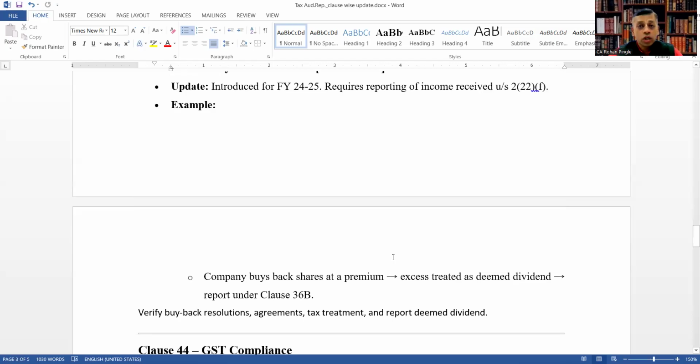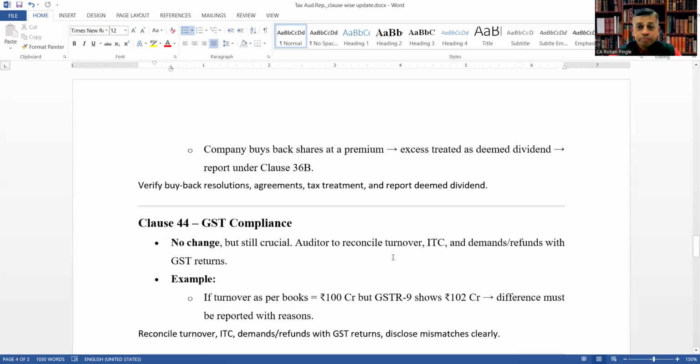Company buyback shares at premium, excess treated as deemed dividend, report under clause 36B. What is important from the auditor's point of view is that when a company buys back shares at premium, that excess will be treated as deemed dividend and needs to be reported under clause 36B. So verify the buyback resolutions, agreements, tax treatment, and report deemed dividend.